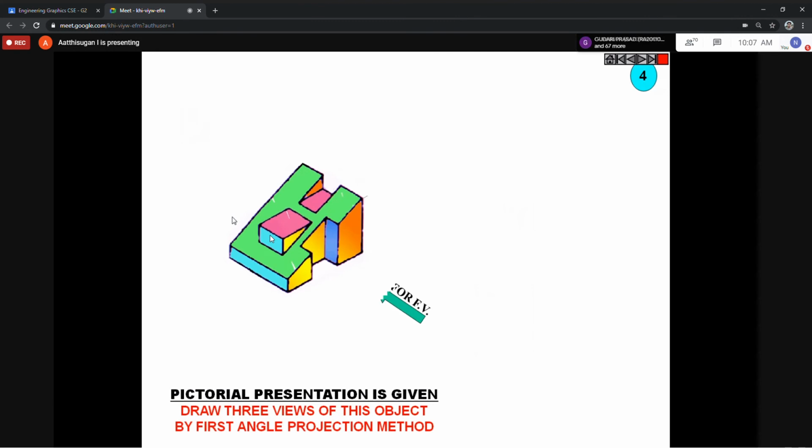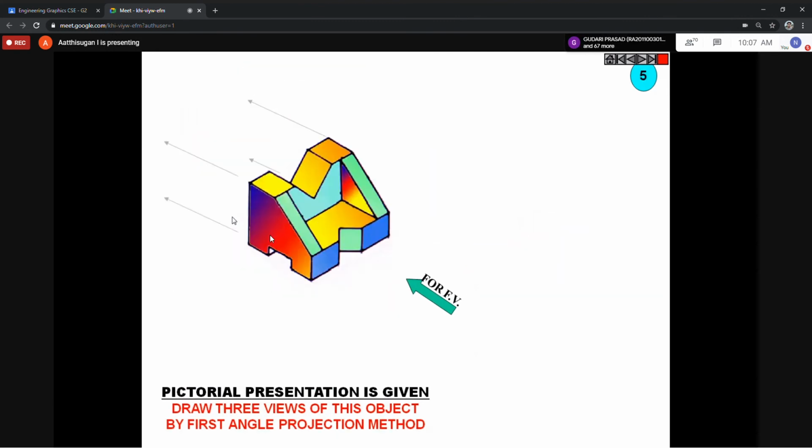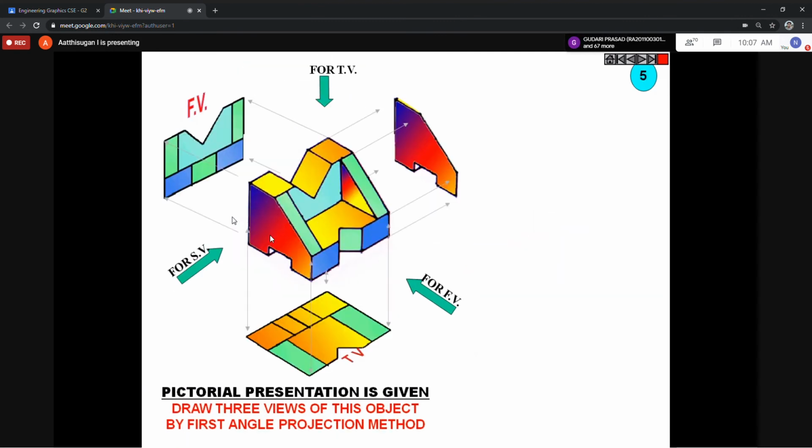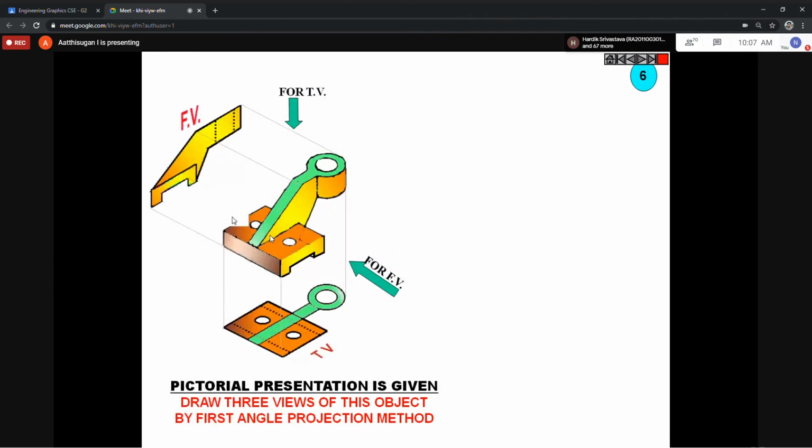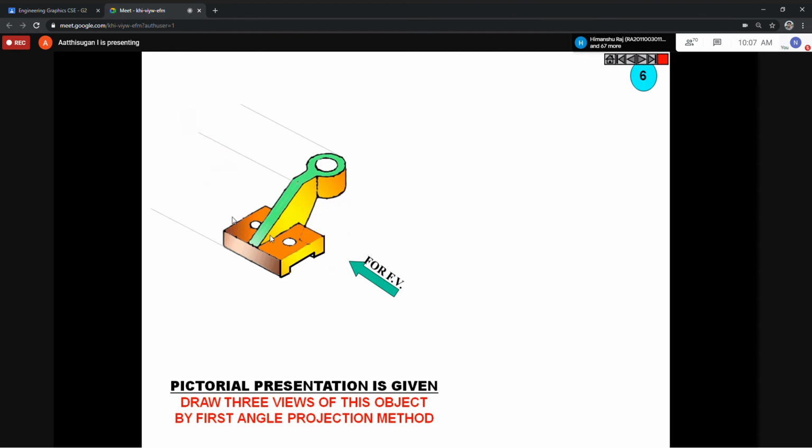Like this we have many images, so I'll move faster. I'll draw one more whole image and show you. Maybe it looks complicated, but it is easy. So the front view.